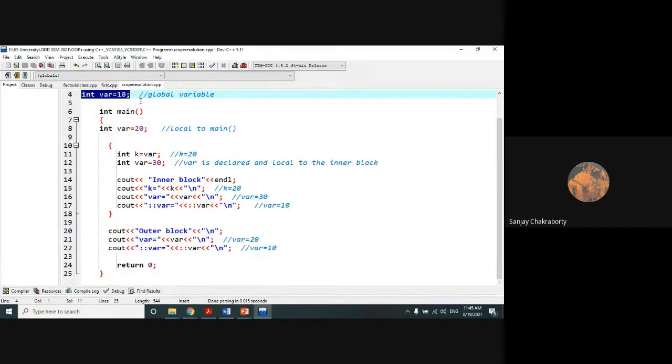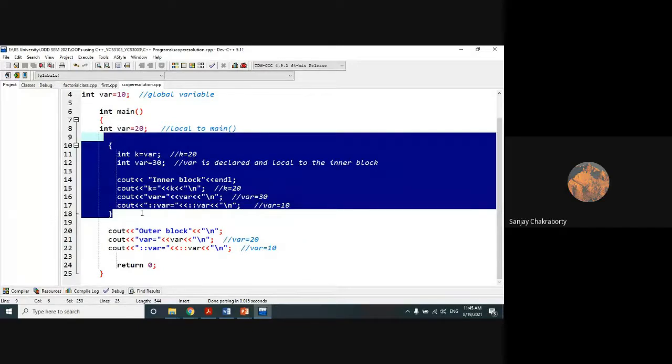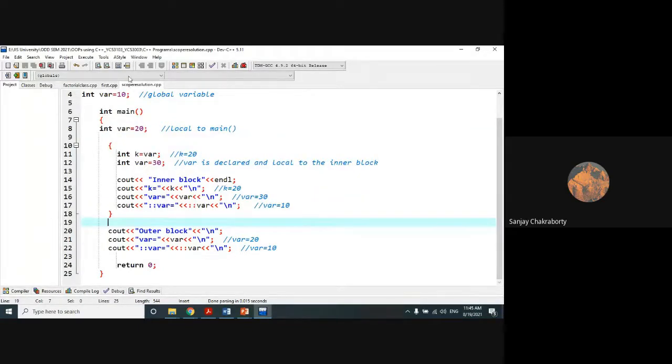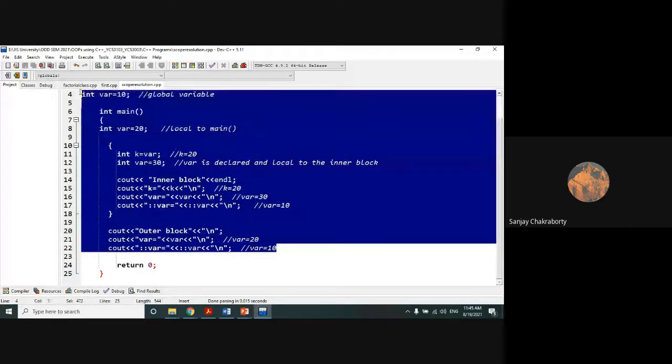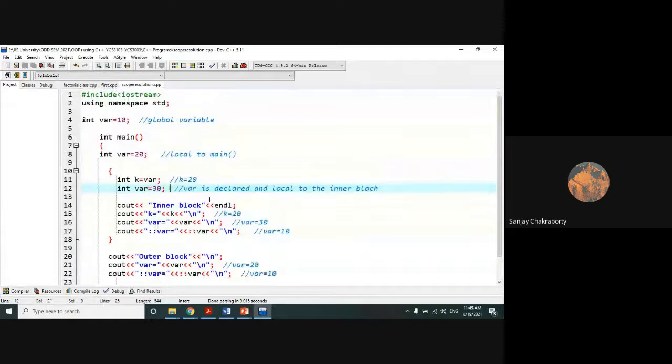So you have to practice it. Sometimes the question will come: what is the use of scope resolution operator? Show with an example. You don't need to show a lot. It's such a big program, you can omit this inner block to show. No problem, because you have to show how to access the global variables. If you don't have enough time, you can do that. Time management is a very big thing.